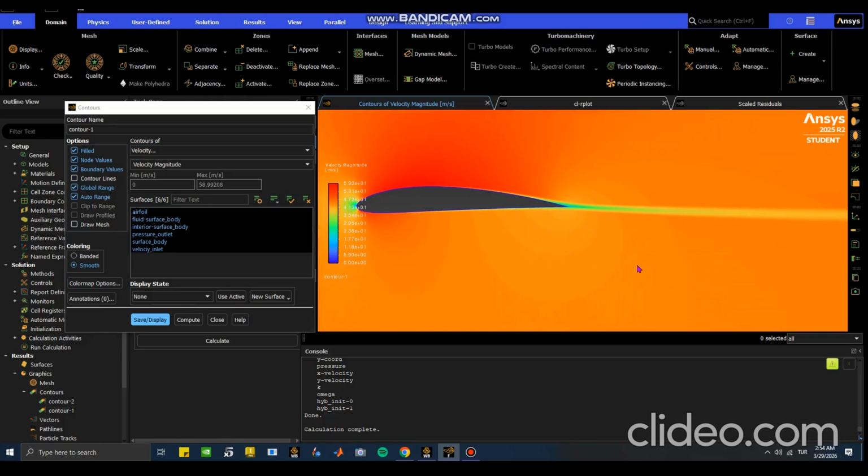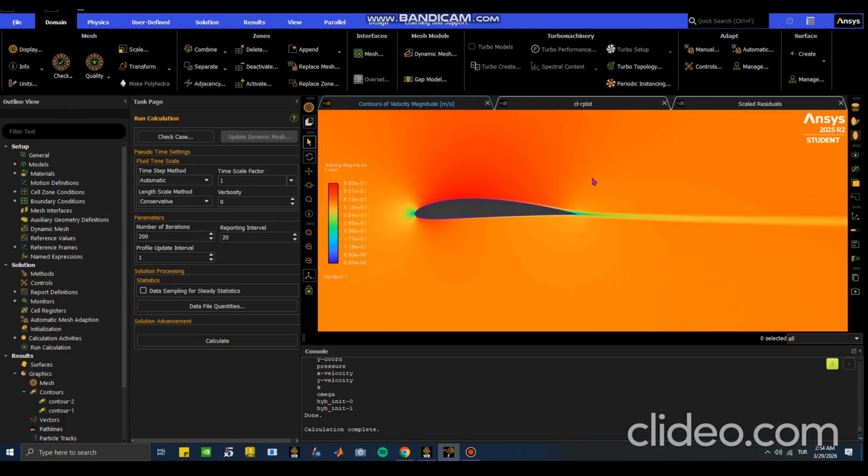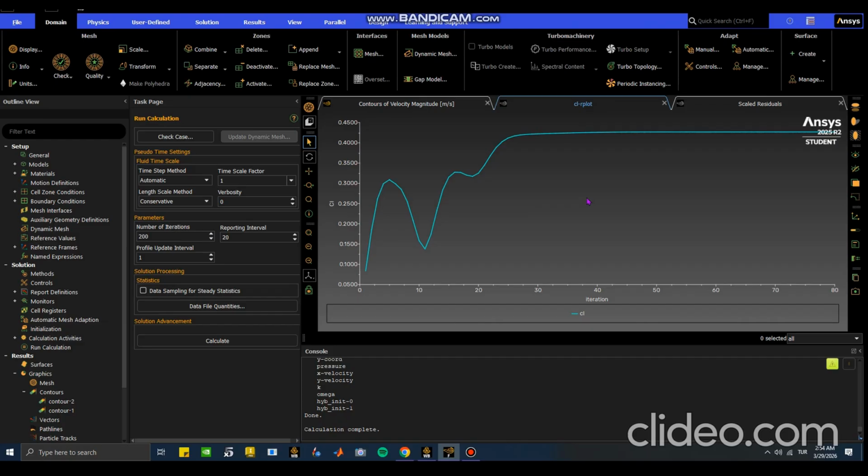We will continue with transient or unsteady analysis later on. And no need to do anything else from here. We can just check if our CL value for NACA4412 at 0 degrees is correct or not.